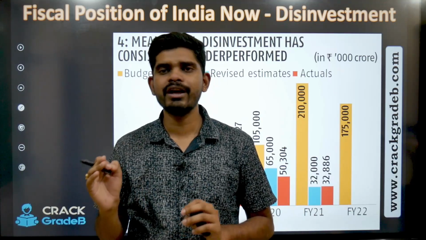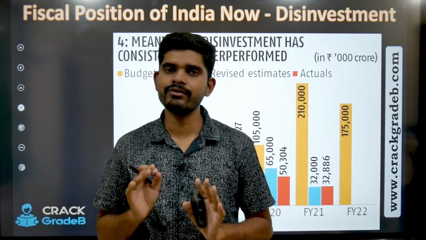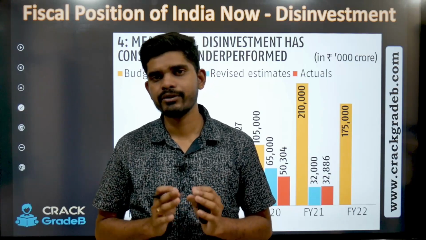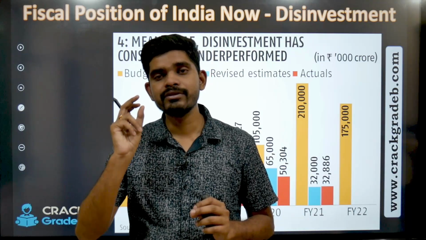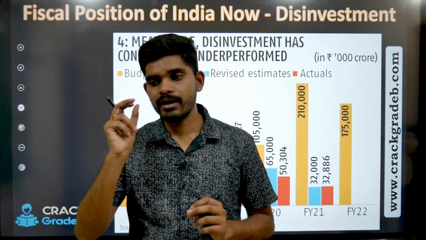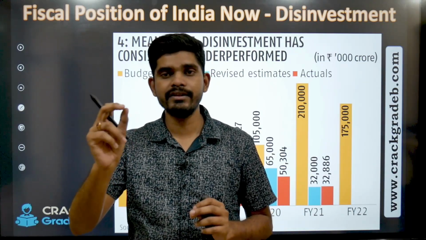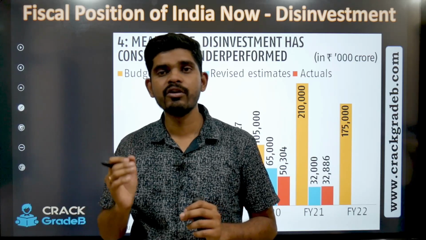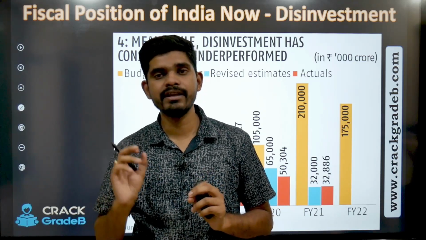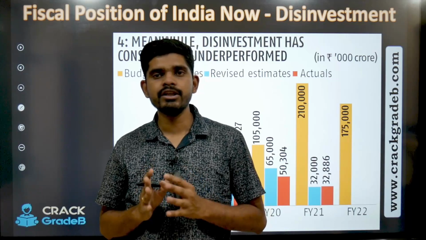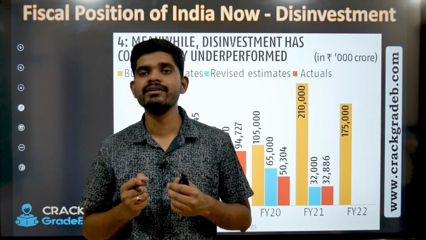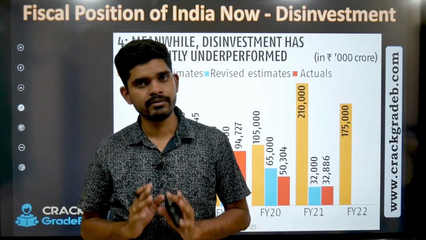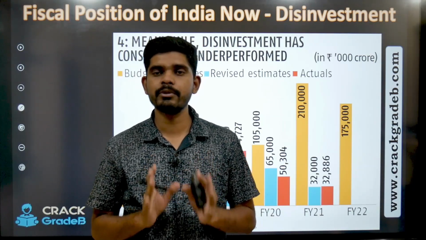Let's say Government of India wants to do disinvestment for 20%, right? For 20%. This means the Government of India will reduce its stake of rupees 90 by 18. So 90 minus 18 is 72. So the new stake after disinvestment would be 72%, right? So this is what disinvestment means.